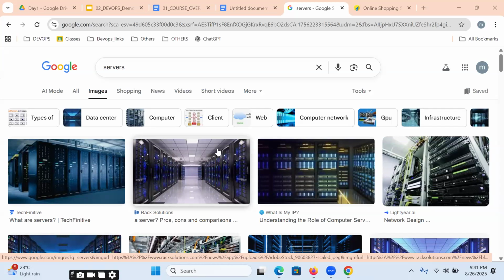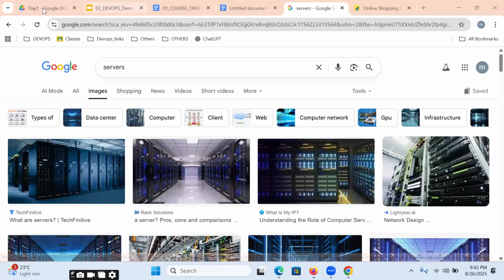So from this data center, if we are able to access or control any resource over the internet from a laptop, that is exactly cloud computing.